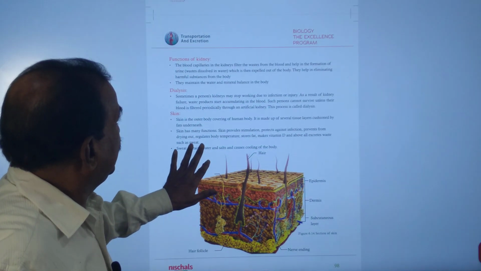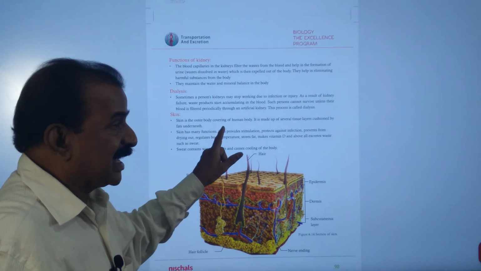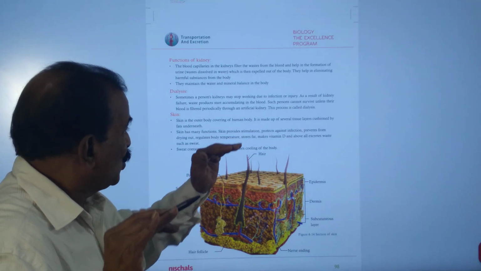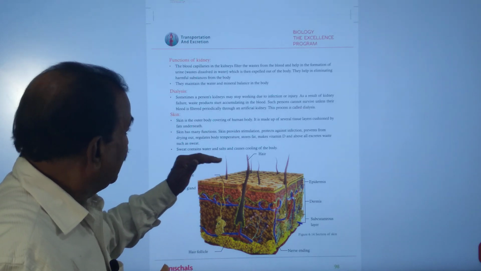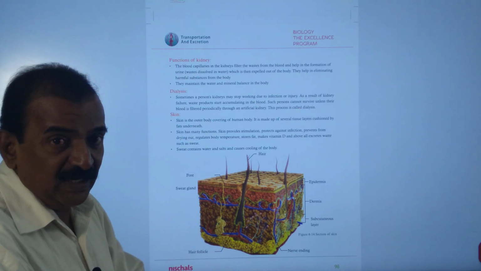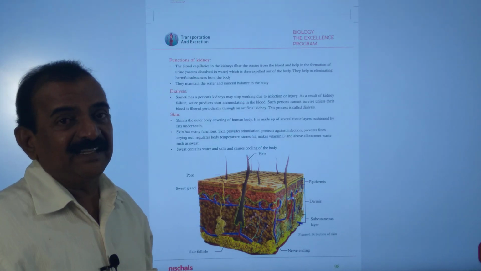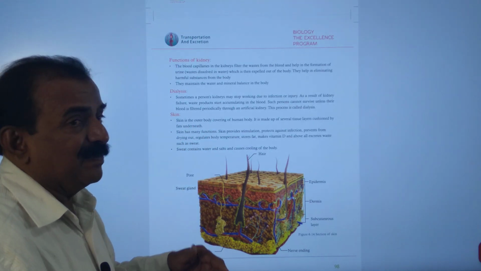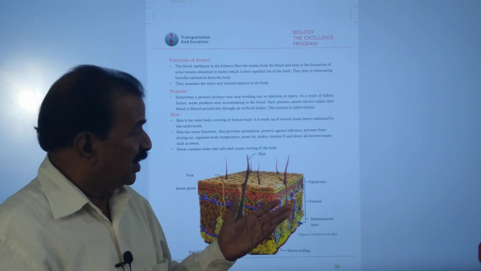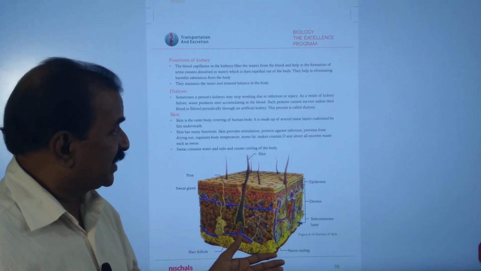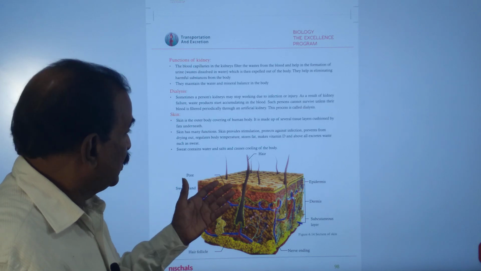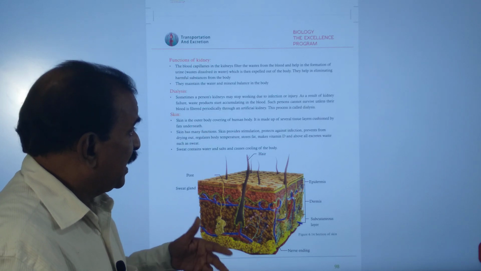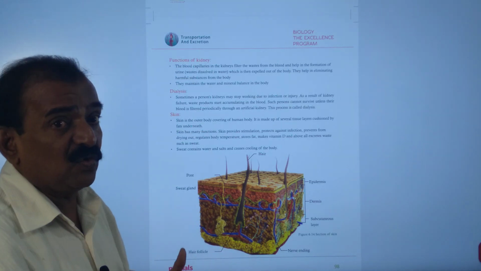Here you see skin is the outer covering of the human body. It is made up of several layers, and it is a cushion-like structure, cushioned by the fat underneath. Skin has many functions. It provides stimulation, protects against infection, prevents drying out, regulates body temperature, stores fat, makes vitamin D, and above all excretes waste such as sweat.